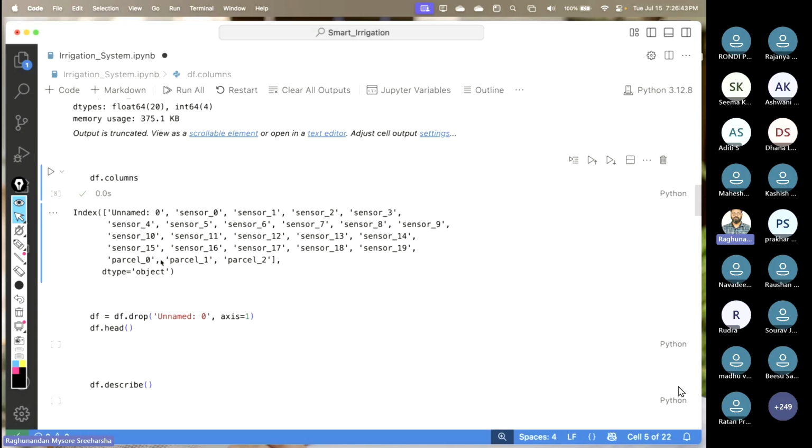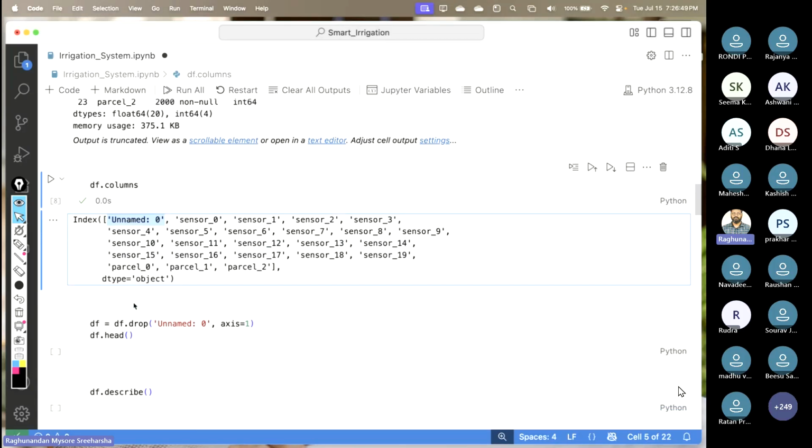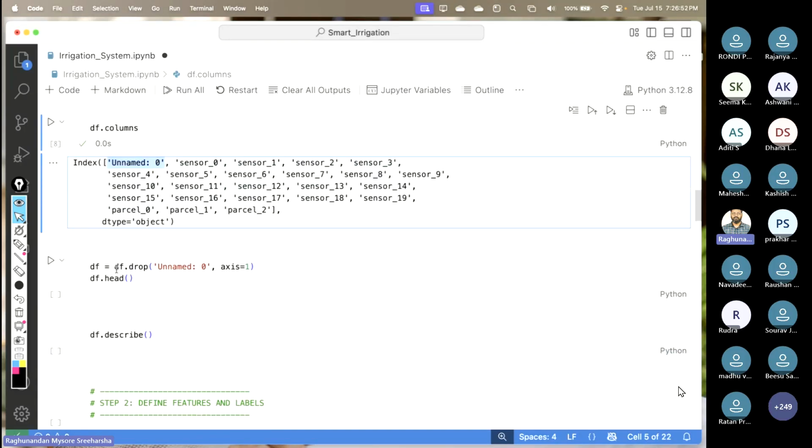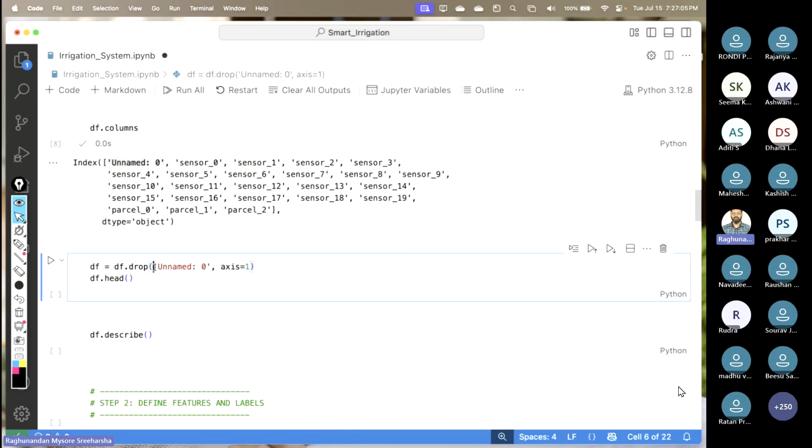Now I told you, we don't need unnamed 0 because unnamed 0 is probably an index, and having two indices is not a good idea. So what I'll do here is take df.drop. Drop is used to drop the column, and the parameter you need to pass is the name. That is the very reason I gave you df.columns. Copy this entirely, Command C, and paste it over here. Don't make any mistake. Even the white spaces have to be there.